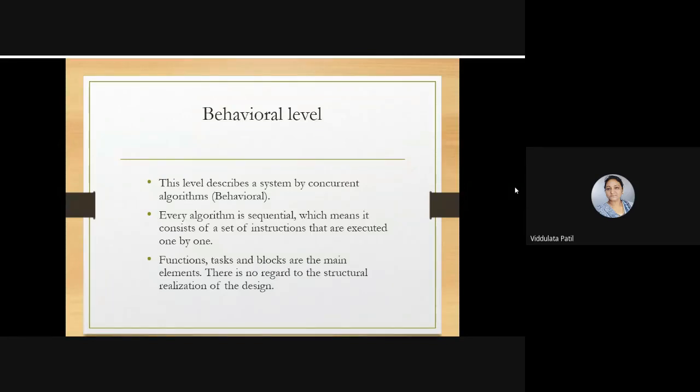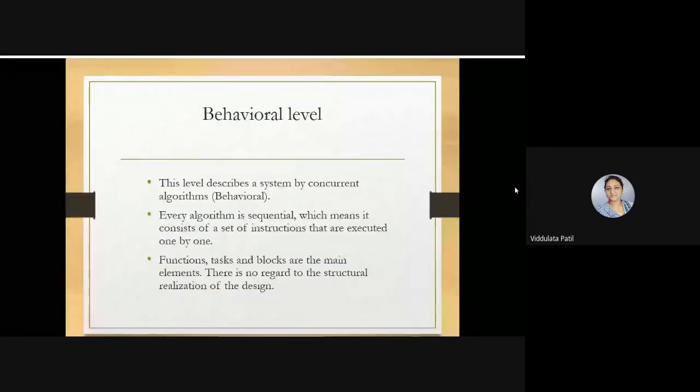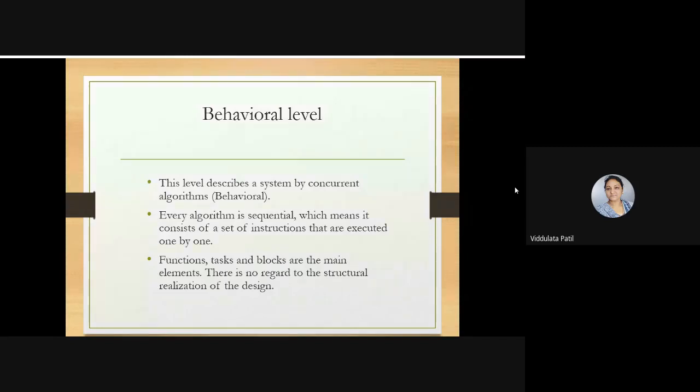When we are considering a behavioral level of modeling, there is a certain system which has concurrent algorithms, that means those algorithms which can be simulated parallelly. And each algorithm is sequential.